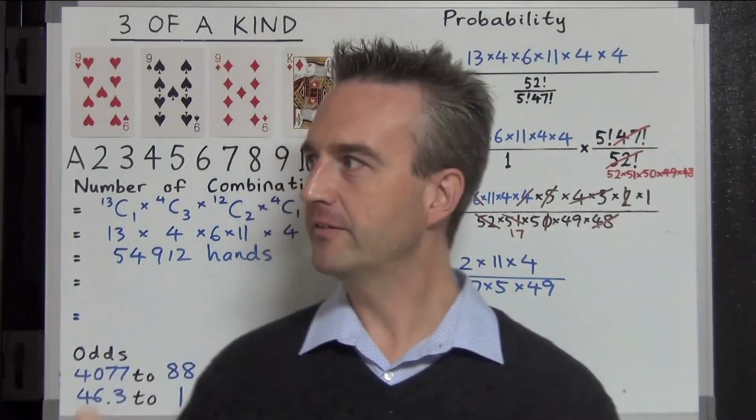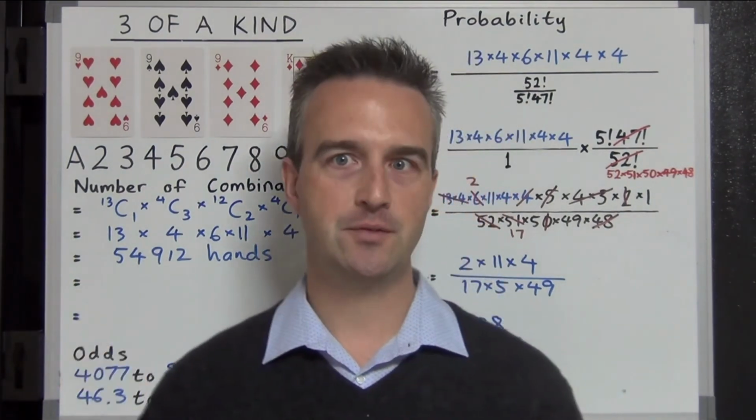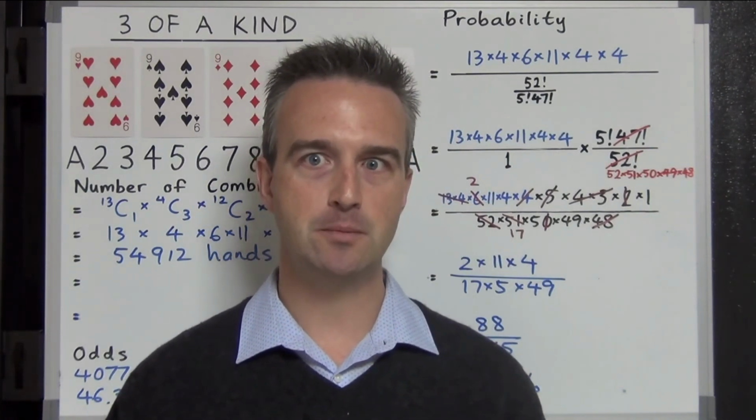So there we go, for 5-card poker, the number of combinations of 3 of a kinds possible and the odds and probability of it happening.